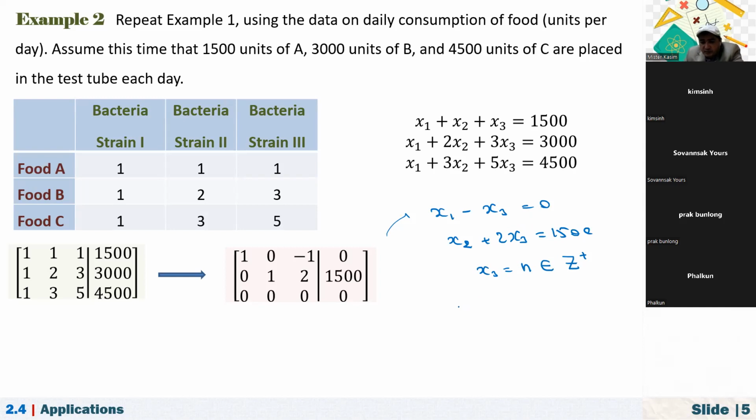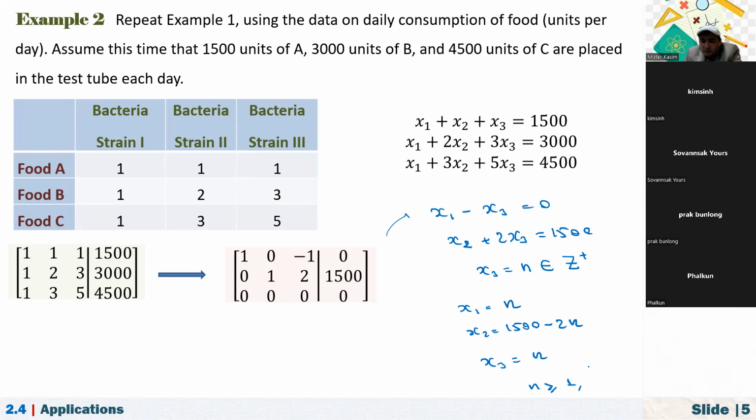So at that time we have this solution, right? x1 will be x3, that is n. And x2 will be 1,500 minus 2 times n, right? And how about x3? x3 is equal to n. And of course, we have a restriction here, right? What is the restriction here? Actually, this number of bacteria, this n, must be greater than or equal to 1.